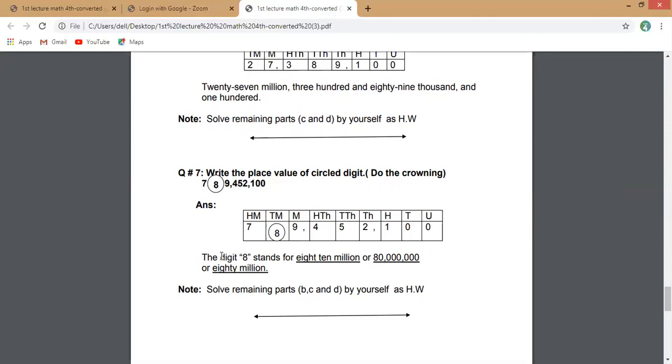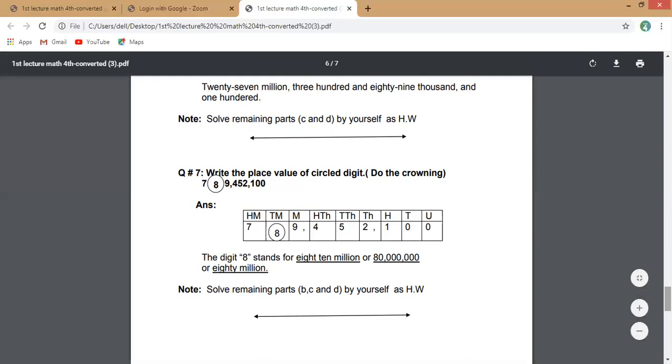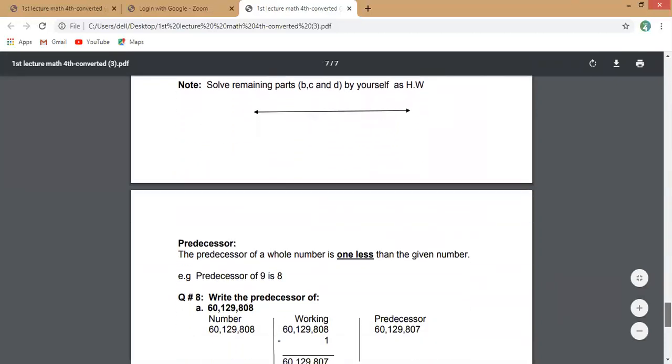You can write like, the digit 8 stands for 8 ten million. Or you can write 8 and the remaining all zeros. Or you can write in words, 80 million. You can write in any way, all ways are right. Okay, the remaining parts B, C, D you do by yourself, same like the first one I have discussed here. And after this question you will draw the ending line. Now come to the next question, question number 8.